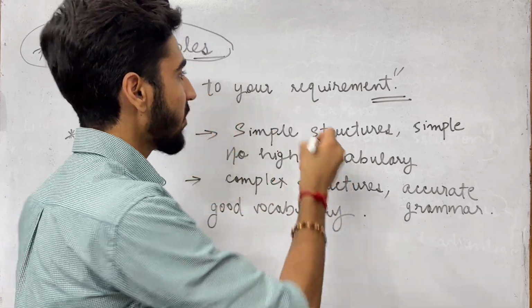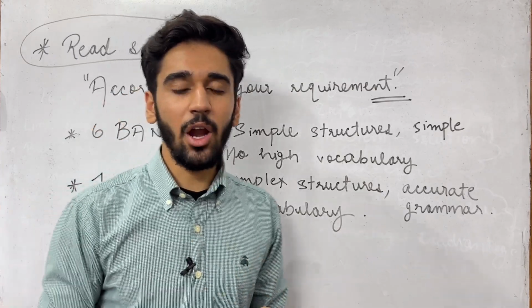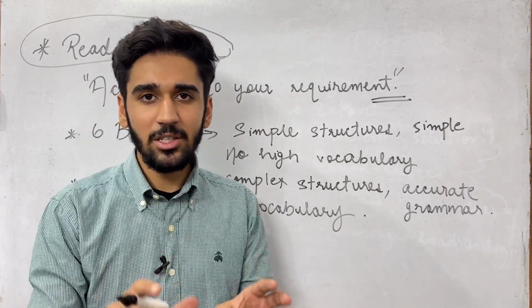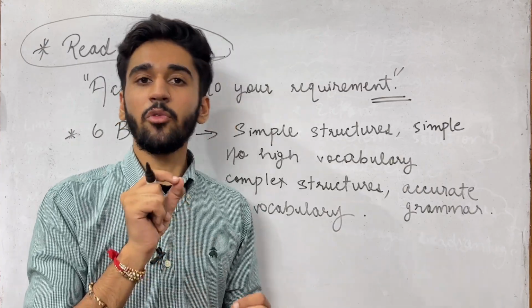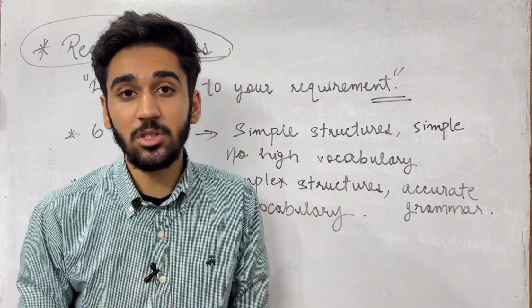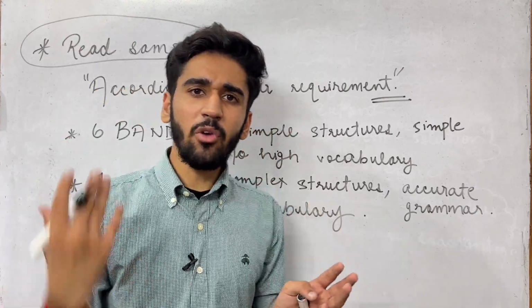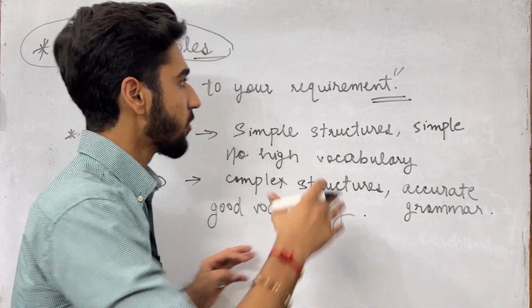Moreover, there is a difference between requirement and desire. If you are at the level of 5 and you want to get 7-band, I am not discouraging you or demotivating you, but this will take a lot of time. If you want to get 7-band in 30 days, that is not possible, that is impossible. So just go with the requirement. If you require 6-band and you are at 5, you can easily do that.